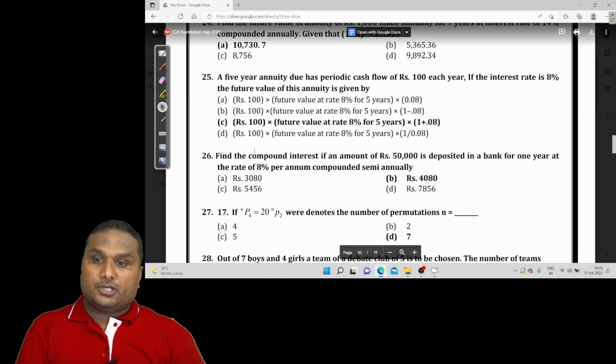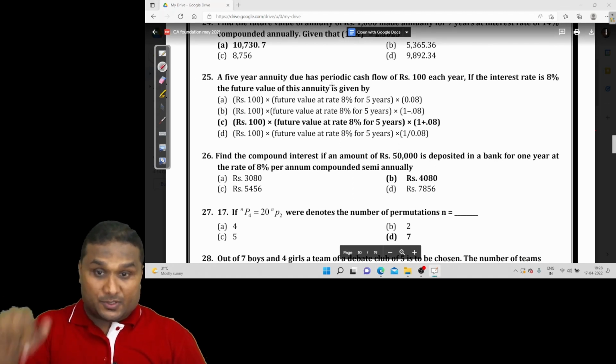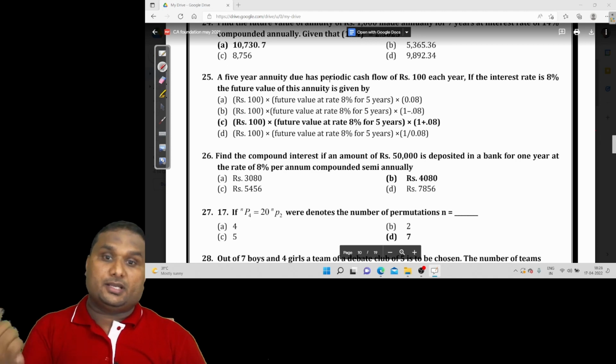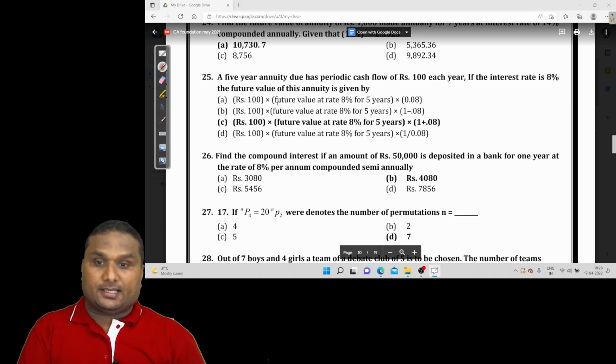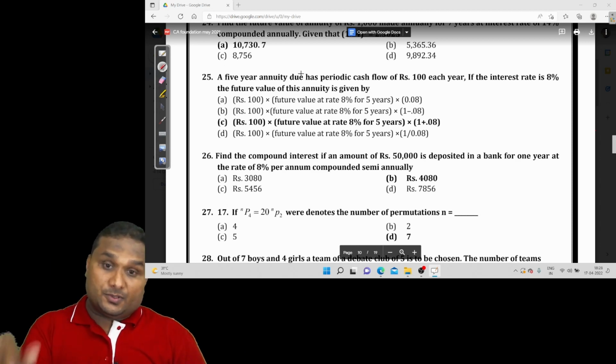Okay, question number 25. A 5-year annuity due. Due means the first payment is made at the beginning of the first year, and it has a periodic cash flow of ₹100 each year. If the rate of interest is 8%, what is the future value of this annuity?